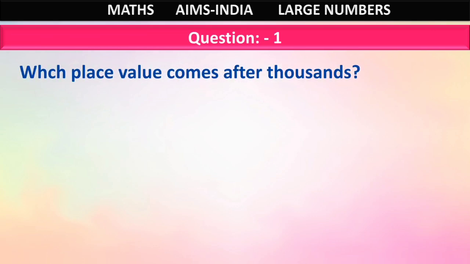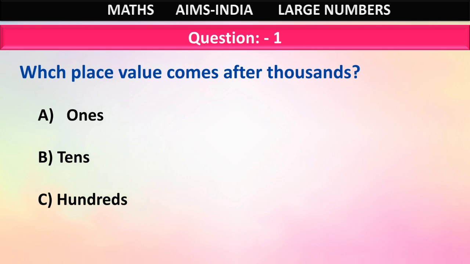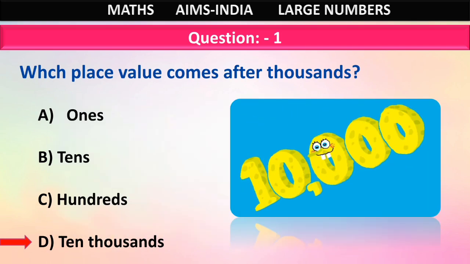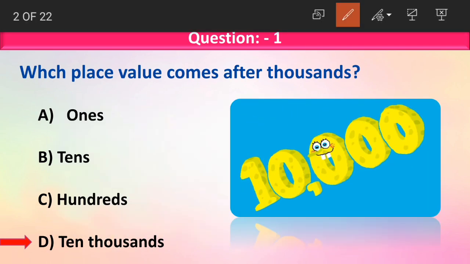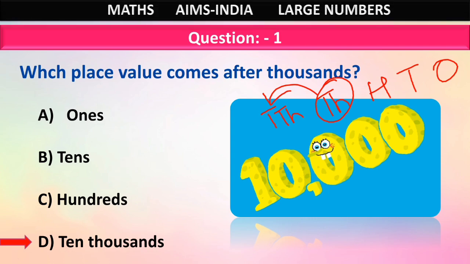Which place value comes after thousands? Option A, ones. Option B, tens. Option C, hundreds. Option D, 10,000s. What is the correct answer, children? Yes, very good. It is option D, 10,000s. Let us see the place values. Okay, first comes ones, then we have tens, then we have hundreds, then we have thousands, and then comes 10,000s. After thousands, we have 10,000s.